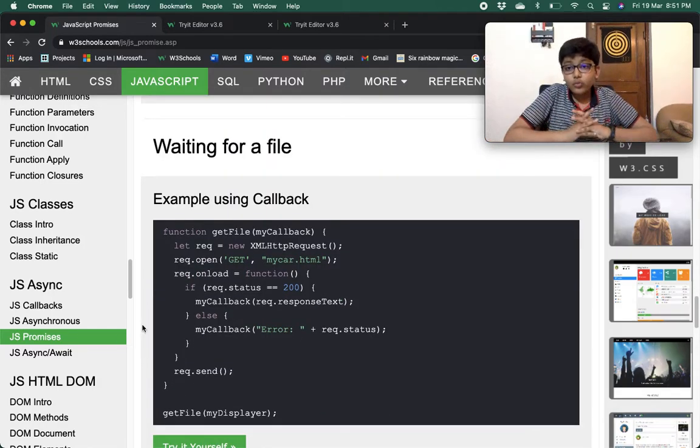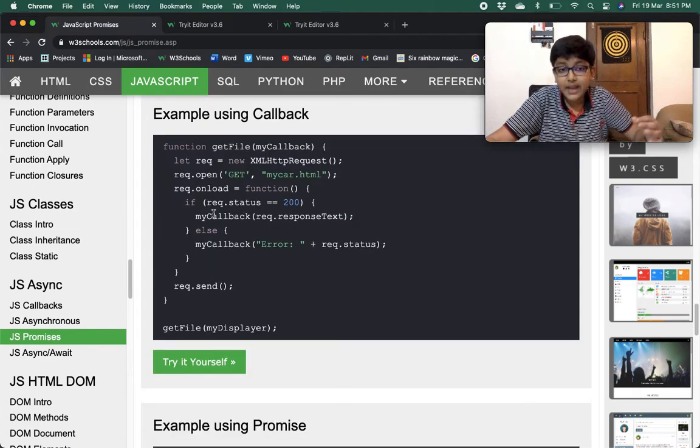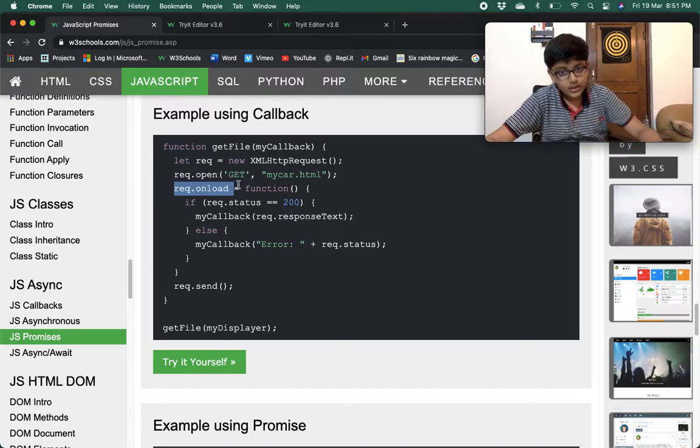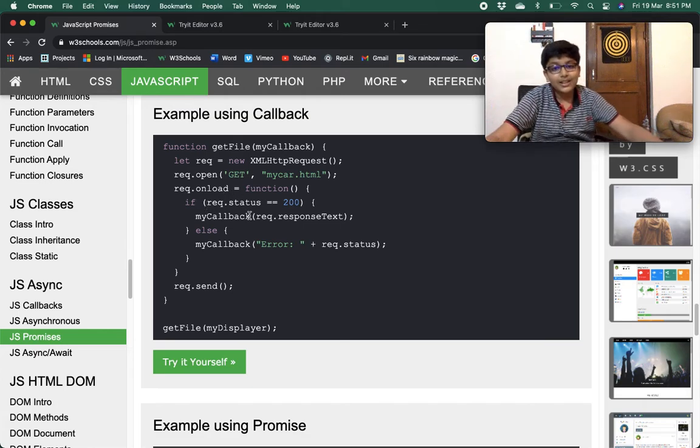So now we are waiting for a file. How to wait for a file? This is the example using a callback. Here you are creating a function get file, and you want a callback function in this. You create a new XML HTTP request, and in that you do request.open. So you're opening my car.html file using the get method, and when it is loaded you will call this function. In this function we are checking the request status.